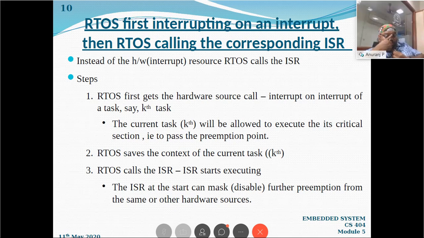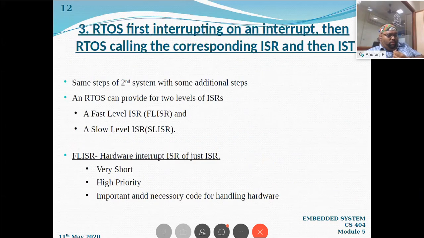Students, the moderator has said there are some questions to be discussed, so let us discuss the third topic, then we will go for the questions. Now, we have discussed 2 techniques already. Actually, there is only one major difference in those 2 techniques. In the first case, the interrupt comes directly to the ISR area, and it is just intimating the operating system that it has started the execution of the ISR.